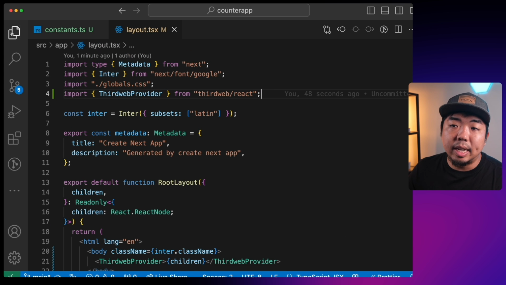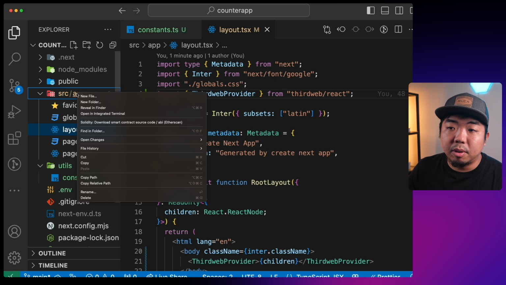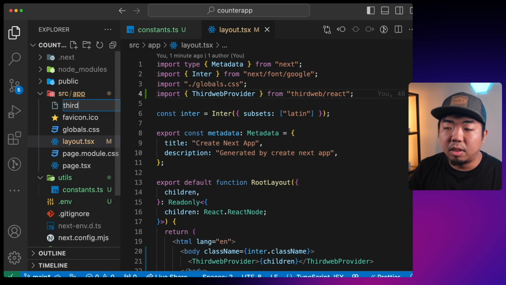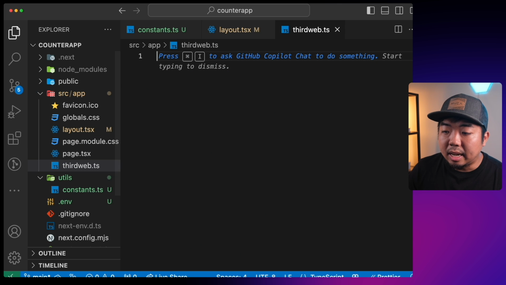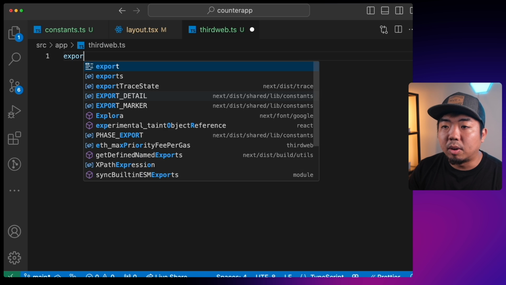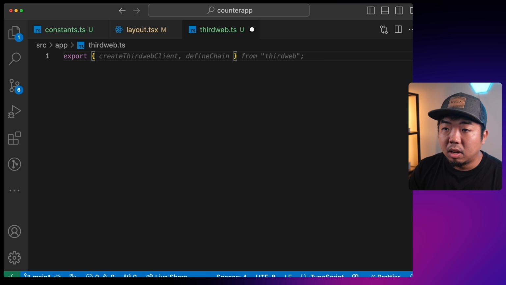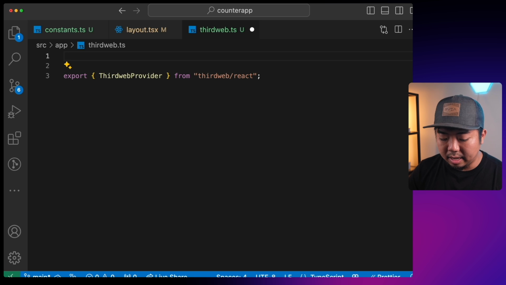So what we'll have to do is come on over to our file directory. Within our source and in our app folder, we're going to create a new file here called thirdweb.ts. In this thirdweb.ts file, all we're going to do is export our ThirdwebProvider from thirdweb/react. Now we'll tag this file with the use client here.